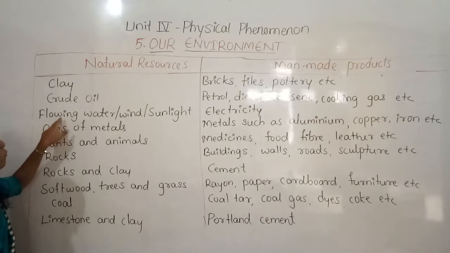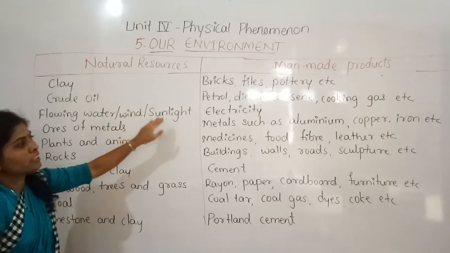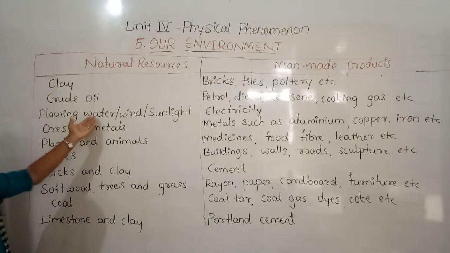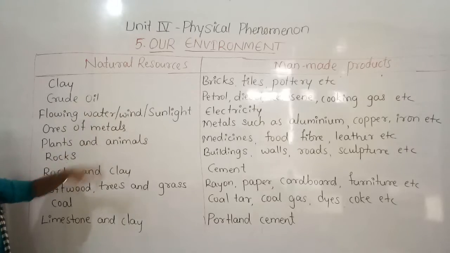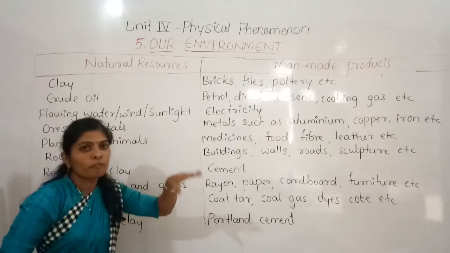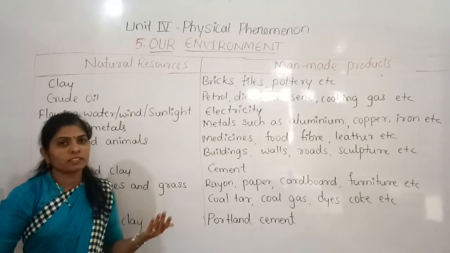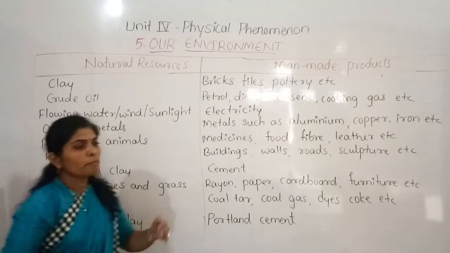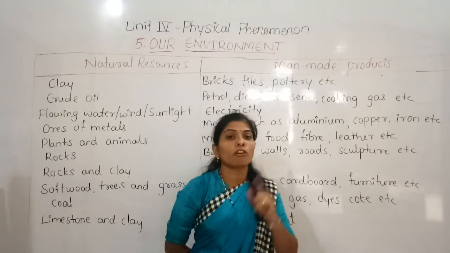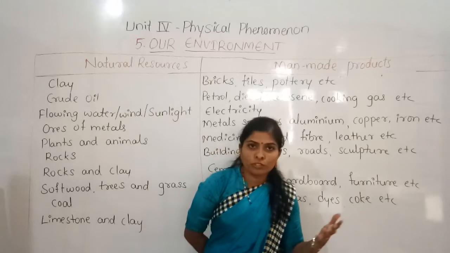And the next one is flowing water or wind or sunlight. These are all natural resources: water, wind, sunlight. Flowing water has some energy in it, that is called water energy. When the water is flowing or falling from some height, for example, you might have heard about the Gokak Falls, right? There they produce electricity, and also at the Jog Falls, they produce electricity.